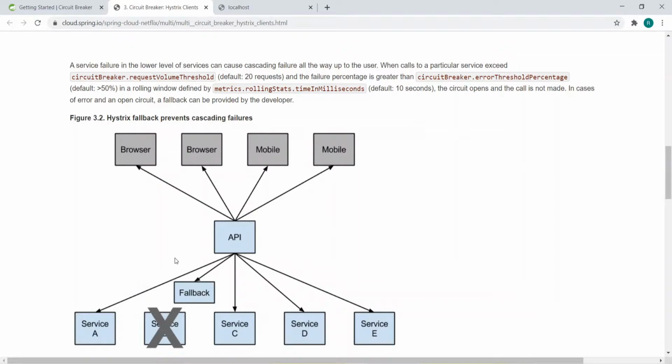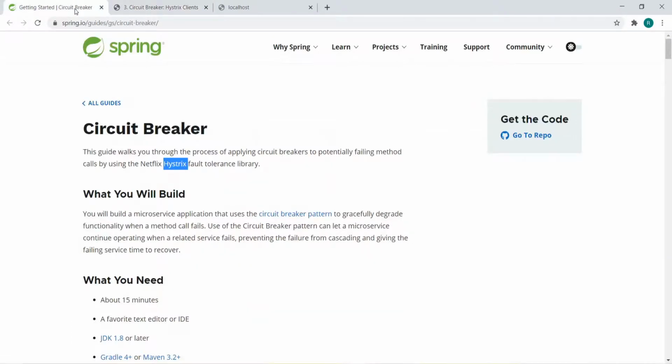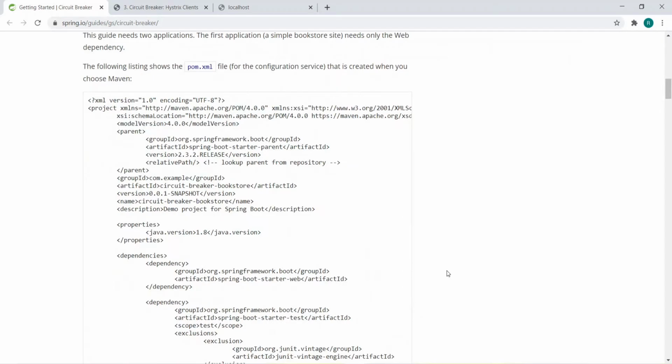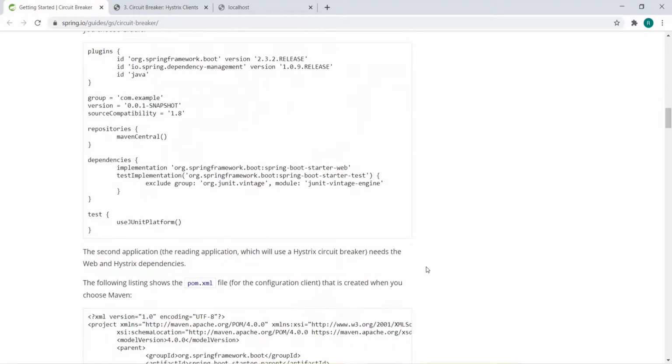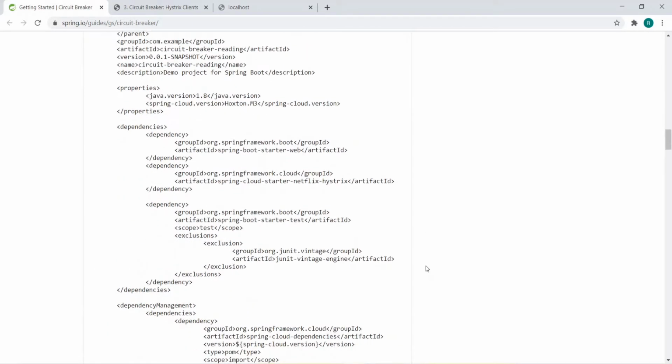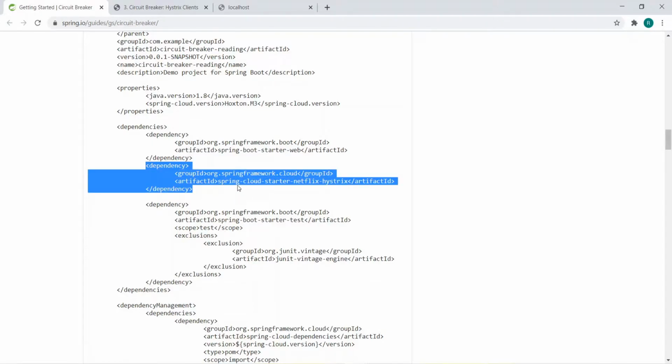So how will we implement this using fault tolerance? Using the Hystrix library, we will see in this step. Spring Cloud gives the library Spring Cloud Starter Netflix Hystrix, and we need to add this dependency.